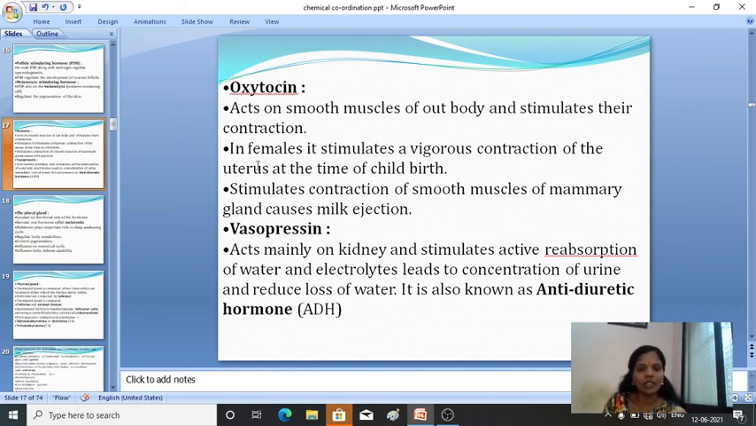Oxytocin helps in the contraction of uterus during the childbirth. Then it stimulates the contraction of smooth muscles of the mammary glands during the milk ejection. Fine. Next, vasopressin. It acts on kidney and stimulates the active reabsorption of water and the electrolytes. ವಾಟರ್ ಮತ್ತು ಎಲೆಕ್ಟ್ರೋಲೈಟ್ಸ್ ಆ್ಯಕ್ಟಿವ್ ಆಗಿ ಅಬ್ಸರ್ವ್ ಮಾಡೋಕ್ಕೆ ಅದು ಹೆಲ್ಪ್ ಮಾಡ್ತದೆ. Then it leads to the concentration of urine and reduces the water loss and it is also known as antidiuretic hormone, ADH.